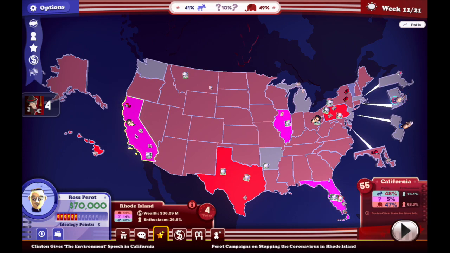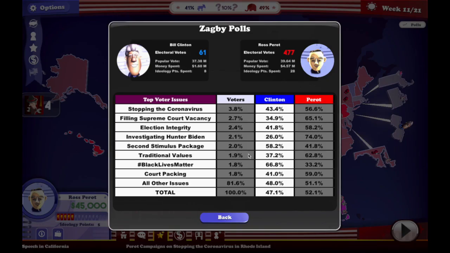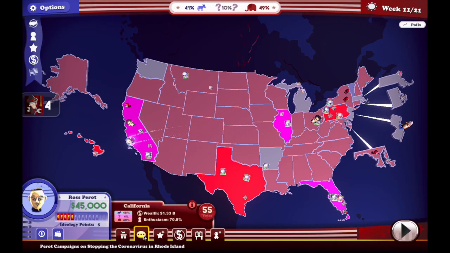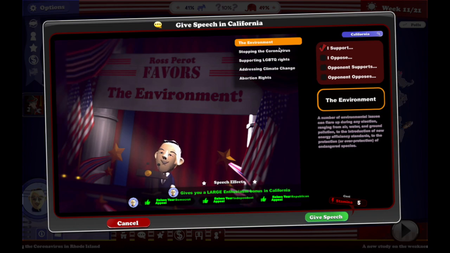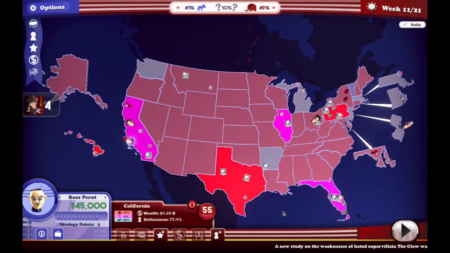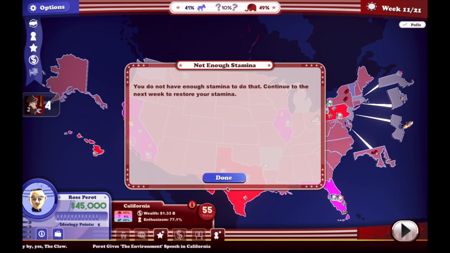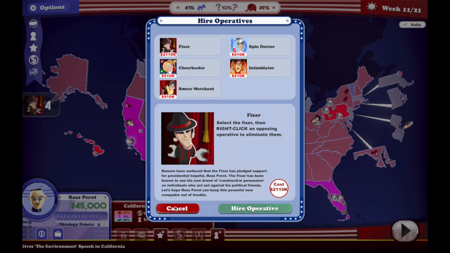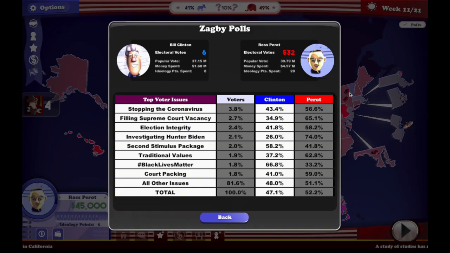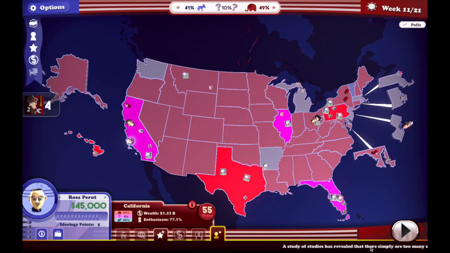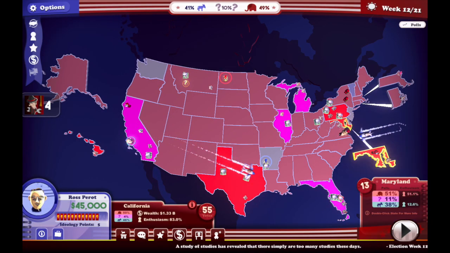So, are we ahead in California? We're not. We're not ahead in California. I feel like Ross Perot is just a really strong candidate. I do not think I normally do this well with the max difficulty setting on. We're behind in Delaware. I'm used to Delaware being really hard to break in because I normally play against like Joe Biden, or I do a lot, or have been recently. But yeah, Delaware's not going to really be a big issue for us this time.